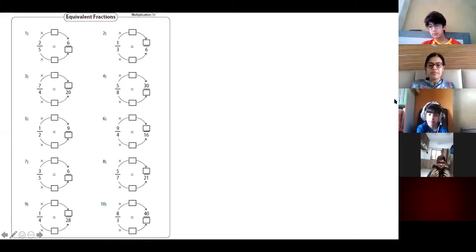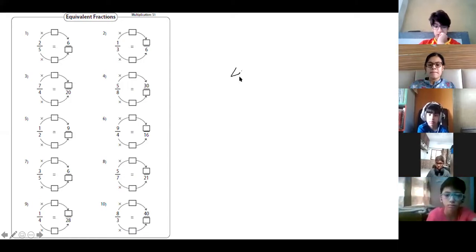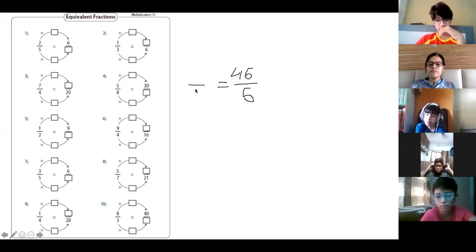Why is it going so slow? This is 5, equal to 1.